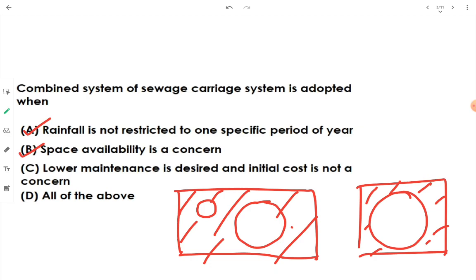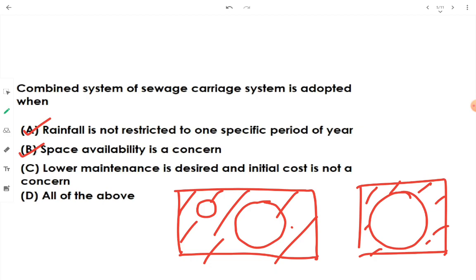We will be requiring less space, less volume, less accommodation for the combined system of sewer. When we are talking about combined system, you have to imagine one single sewer, and when we are saying separate system, you have to imagine one large sewer being used for carrying storm water and a small sewer for the dry weather flow.